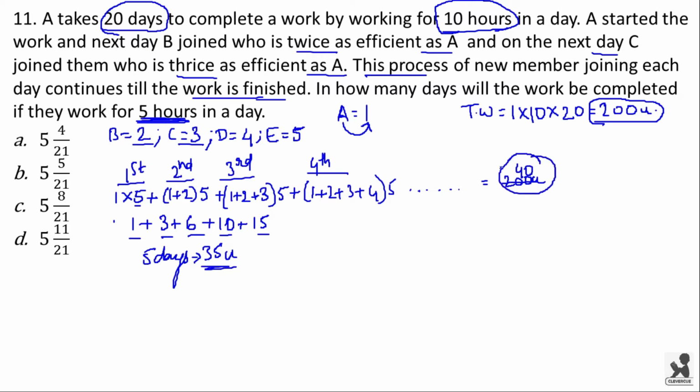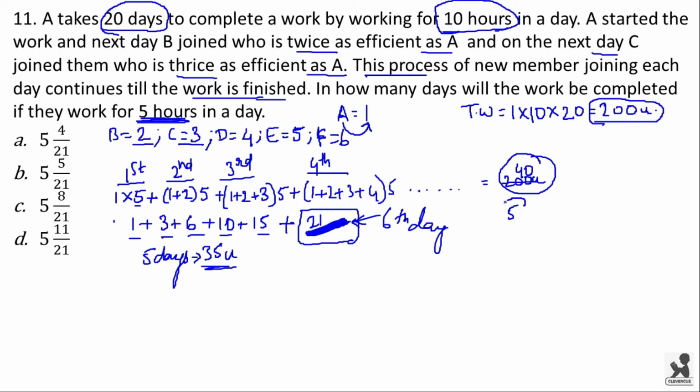Now the remaining 5 units has to be done on the 6th day. Here this is the 6th day. On the 6th day the total efficiency will be 21. So this is the work done if they work for 5 hours on that particular day. Or you can say that on that particular day, when some person F also has joined, his efficiency will be 6 times that of A, and then their combined efficiency will be 21 units on that particular day.